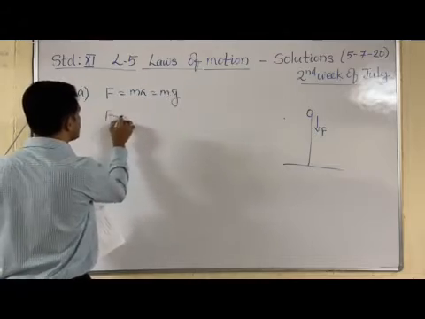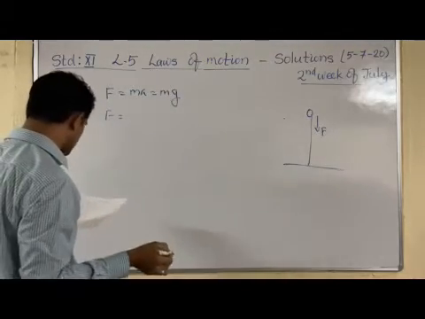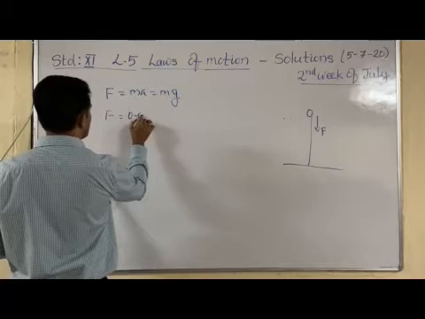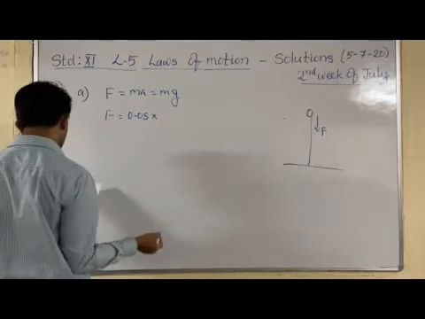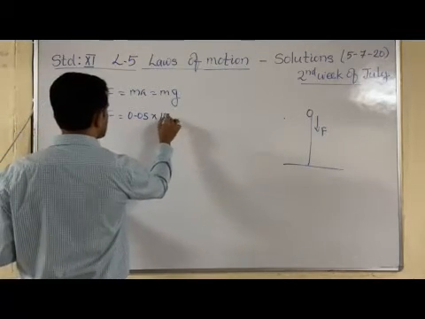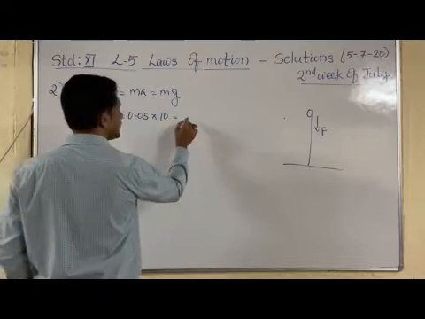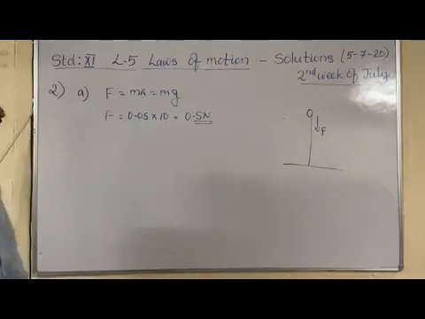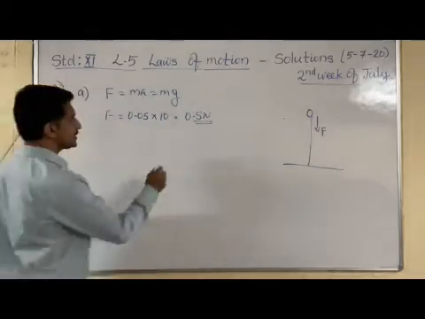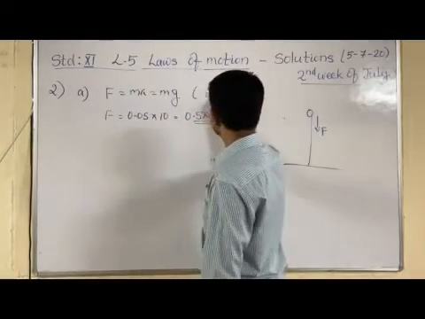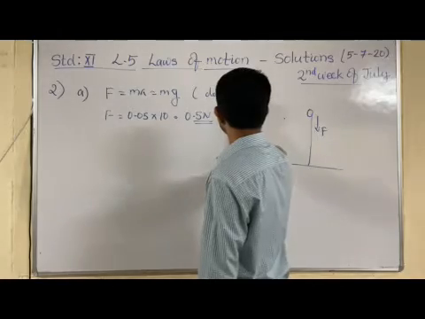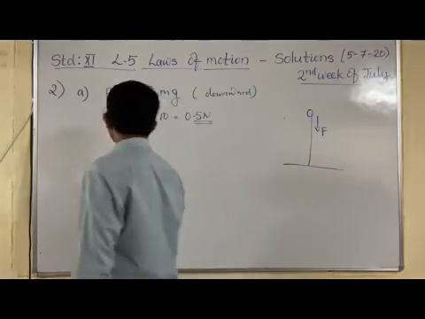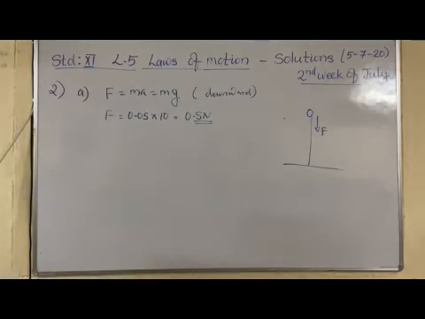The mass is 0.05, and taking acceleration as 10, the equation becomes 0.5 Newton. So 0.5 Newton force is acting vertically downward.